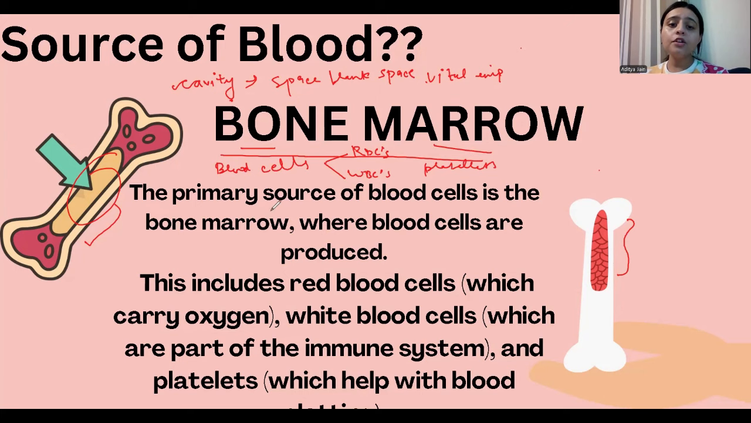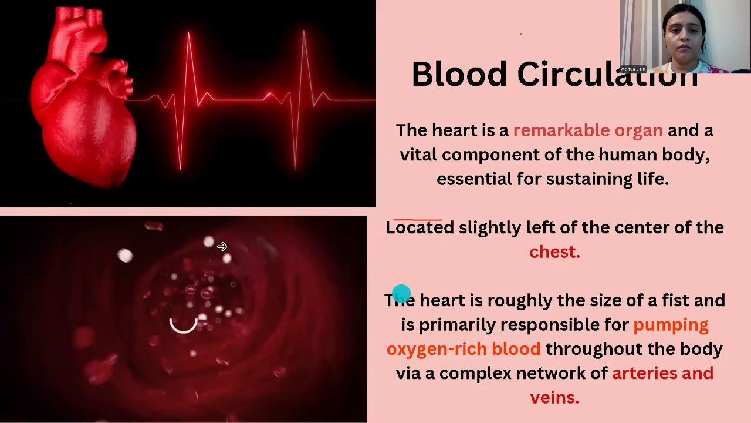The primary source of blood cells is the bone marrow, where blood cells are produced. This includes the RBCs, the WBCs, which are part of the immune system, and the platelets, which help in blood clotting. So always remember the source of blood in our body is bone marrow. Now the question occurs: how does the circulation of blood take place? That means the transportation of blood from the bone marrow. Let us see.